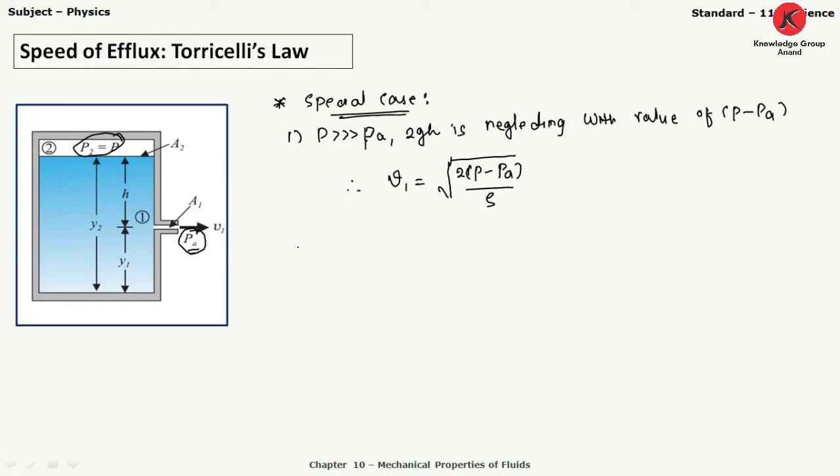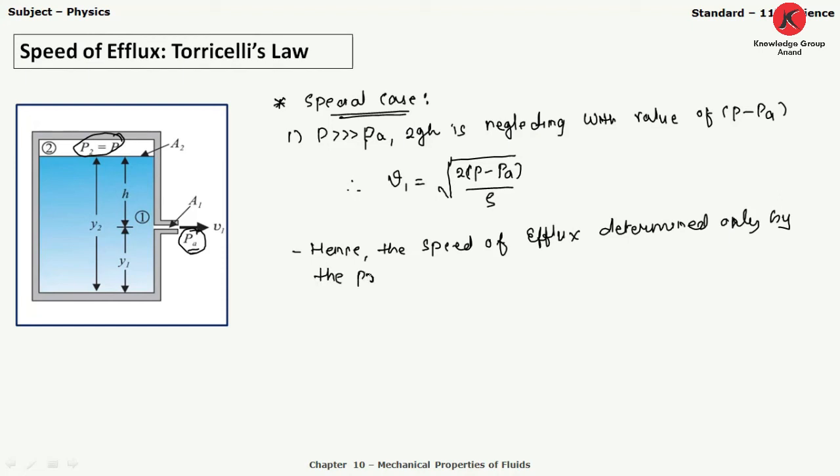Hence the speed of efflux is determined only by the pressure of the container, right? We can see from the equation.